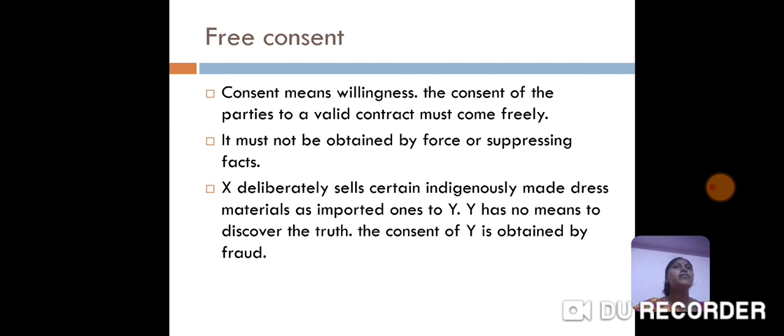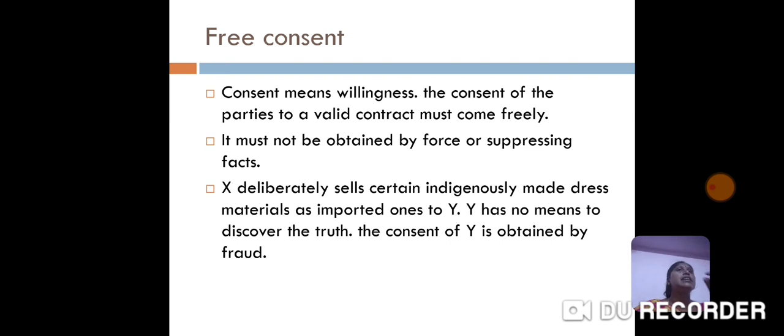Here is an example: X deliberately sells certain indigenously made dress materials as imported ones to Y. So Y is getting the goods from X, who deliberately gave non-imported goods. It is some sort of poor quality goods. But here Y doesn't know the truth. So the consent of Y is obtained by fraud. So here it does not come under free consent.